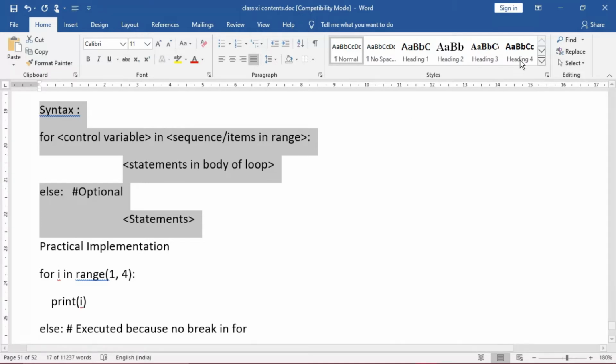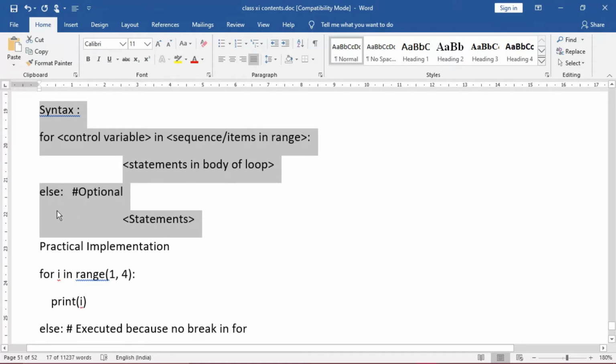So then come the statements in the body of the loop. As long as the control variable is within that particular range, the statements of the body of the loop will be executed; the moment it comes out of the range, it stops. Say for example you have given 1 to 10 and the step 2. When you reach 9, till that time the control variable is within 1 and 10. The next number after 9 is 9 plus 2, 11. When 11 has been generated, it goes out of range, and then it will be outside the loop.